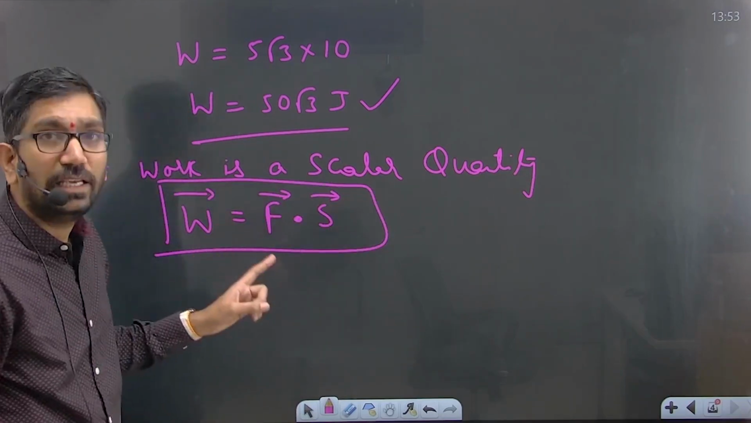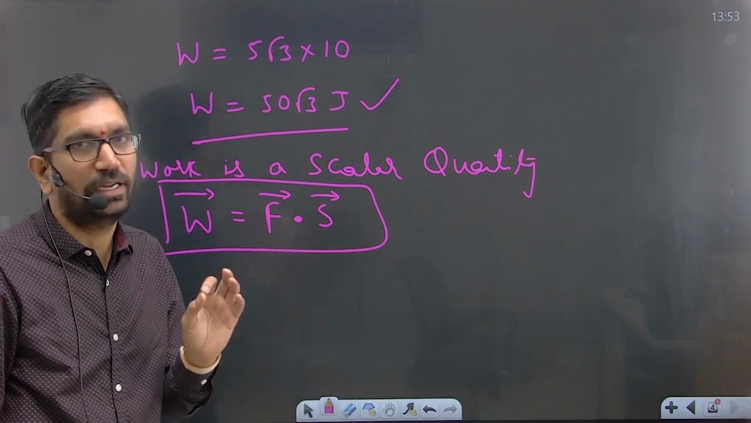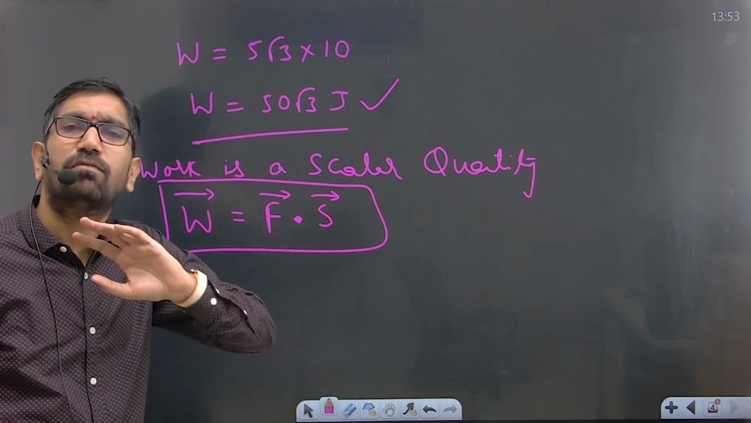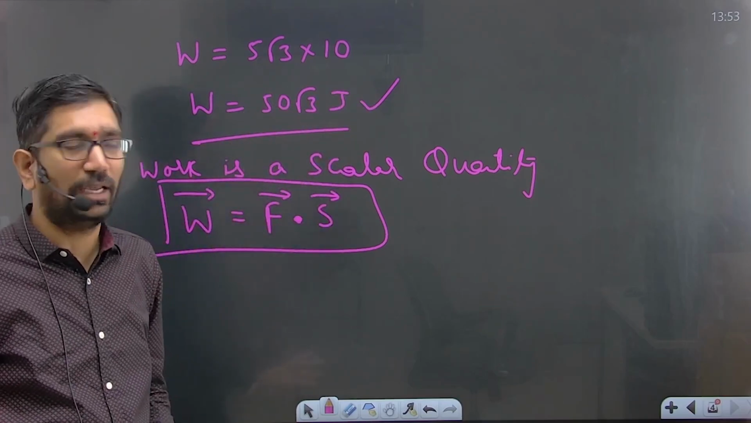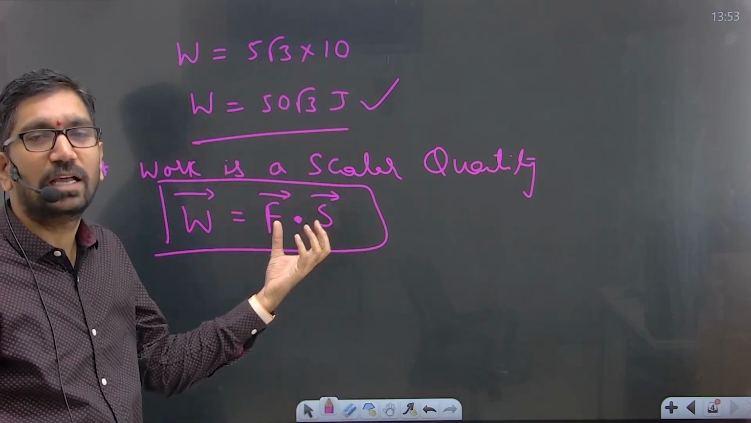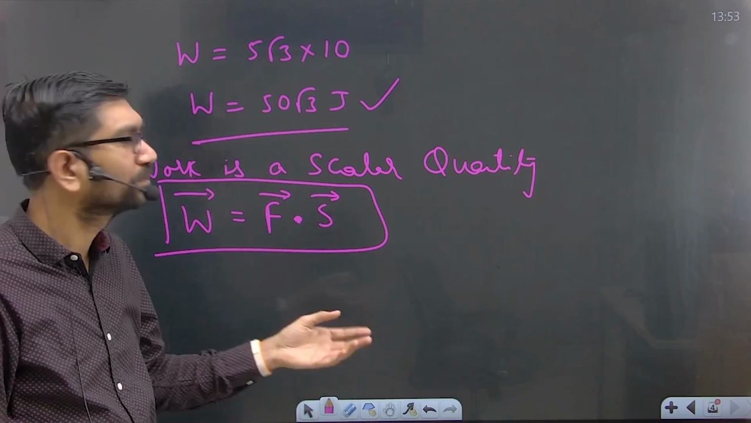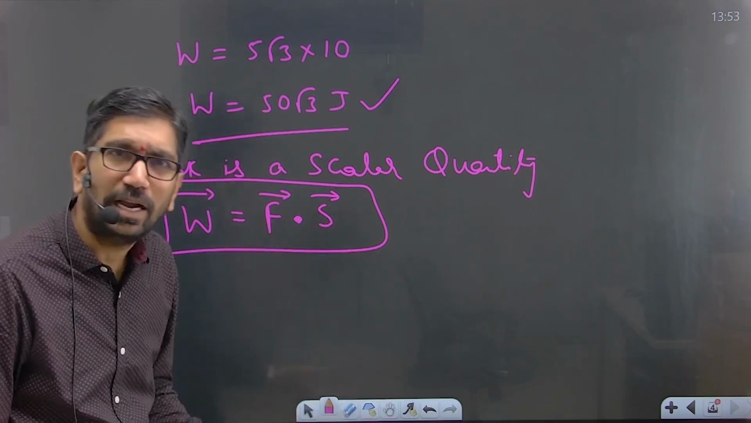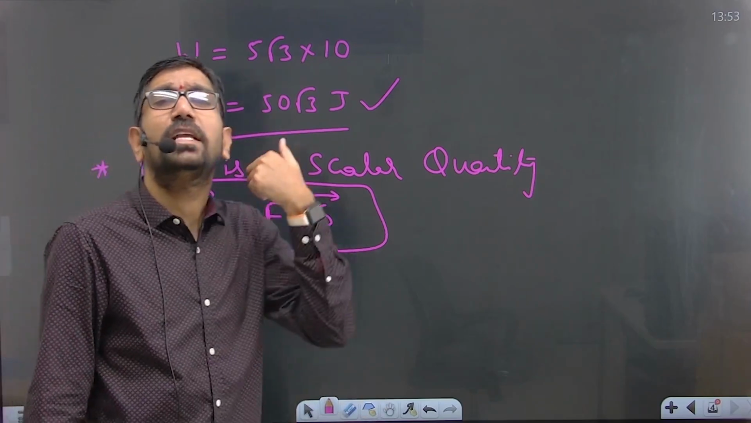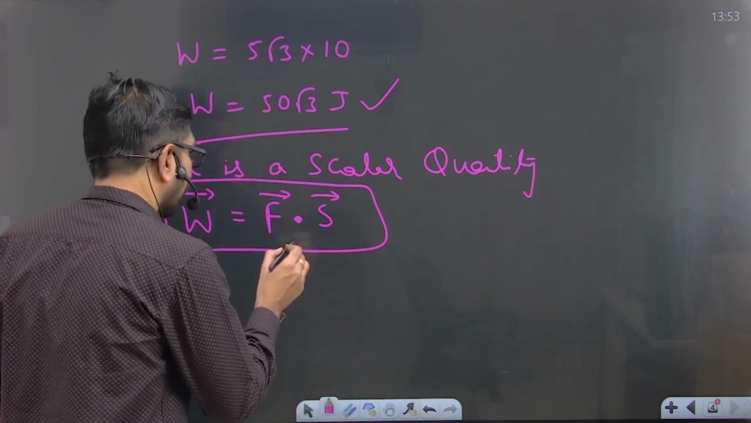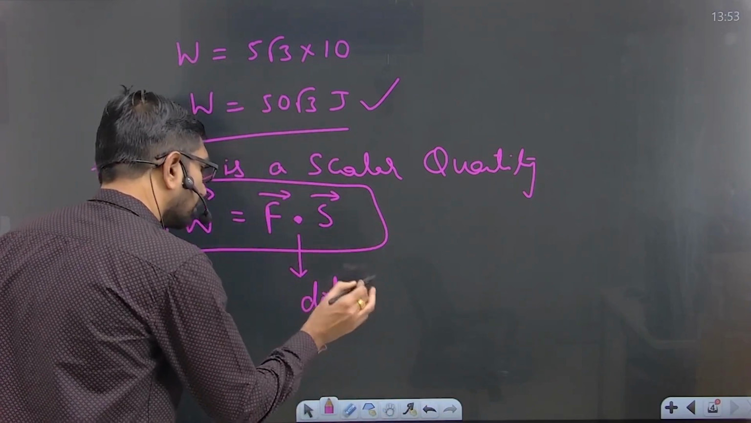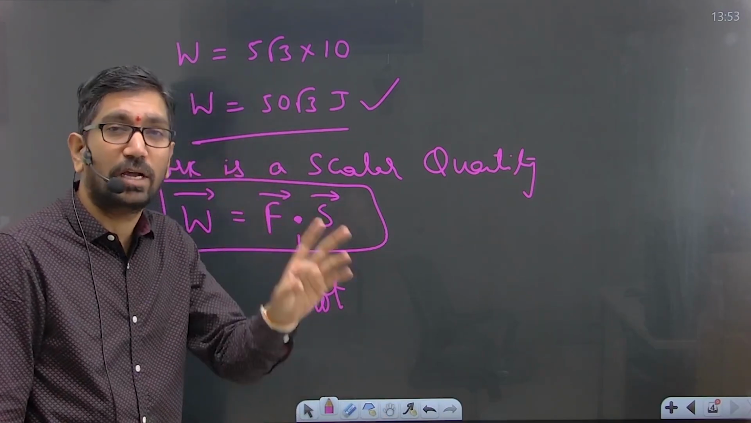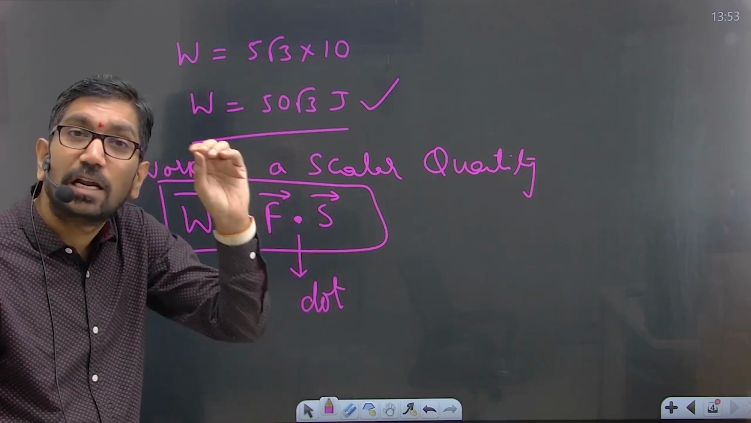Okay, here I will tell you one more trick for you. This trick will be applicable from KG to PhD. Work is a scalar quantity, and this is a scalar product you'll get. Every scalar product or dot product, this is what? Dot product. Every dot product should be parallel to each other.